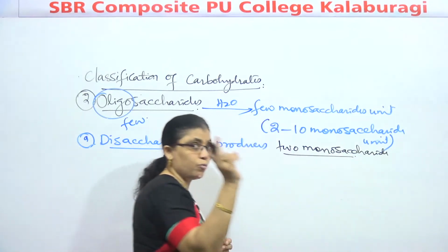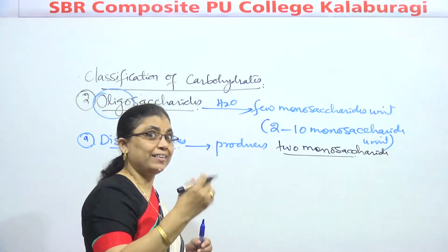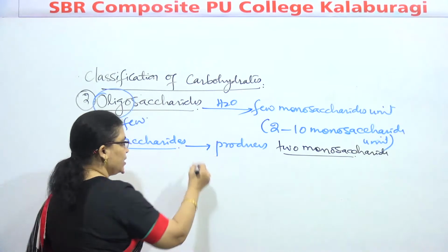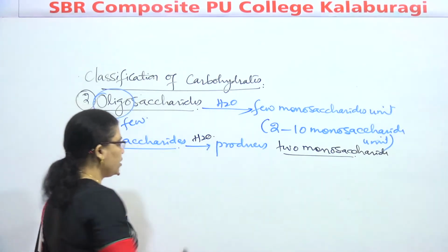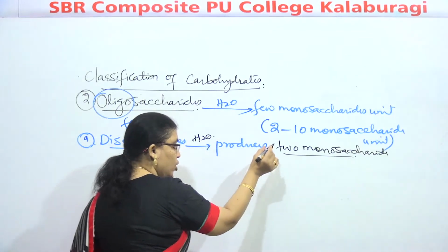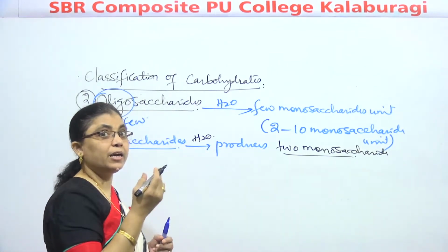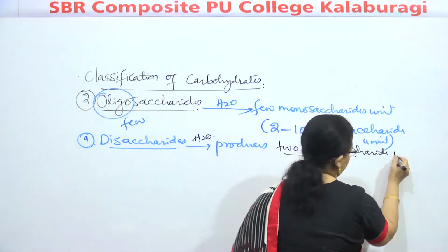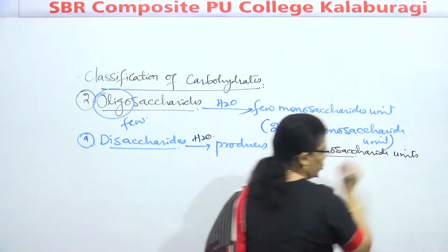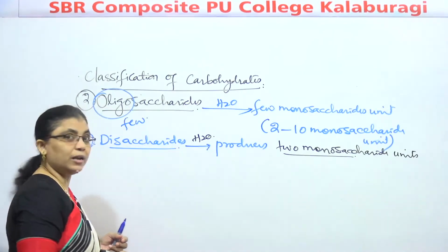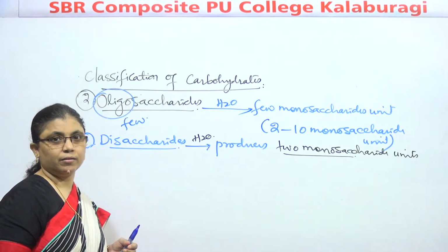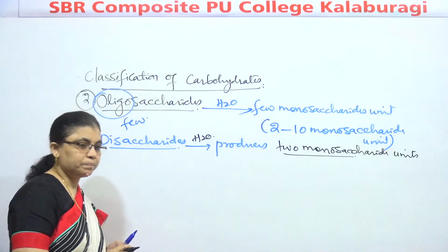How many units? 2 monosaccharides. From what? Disaccharide. By which phenomenon? Hydrolysis. By hydrolysis, disaccharide produces 2 monosaccharide units. They are called as what, children? Disaccharide.